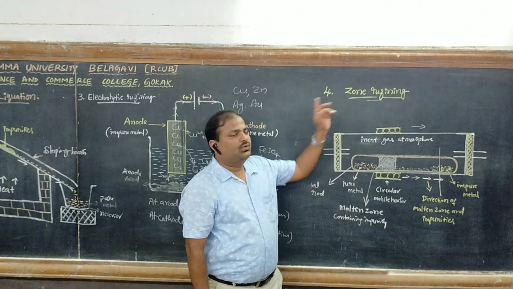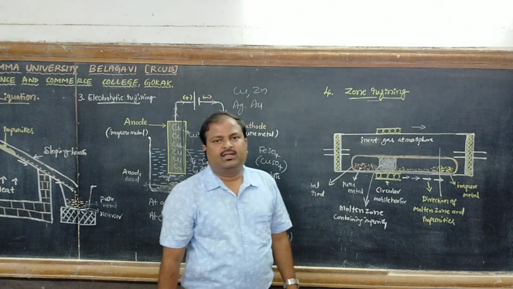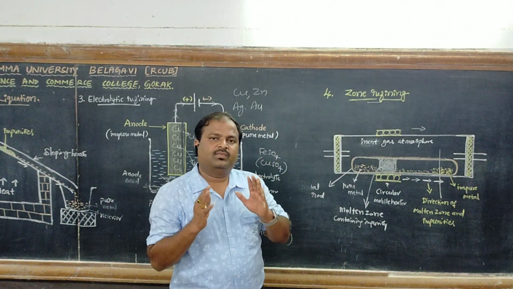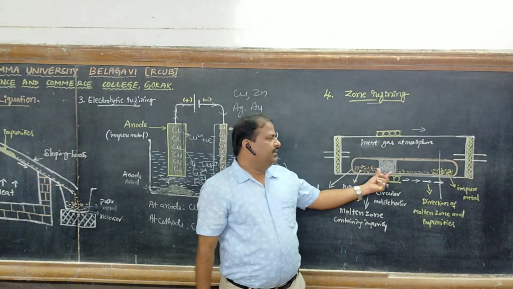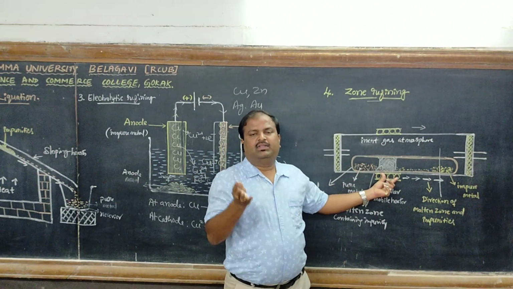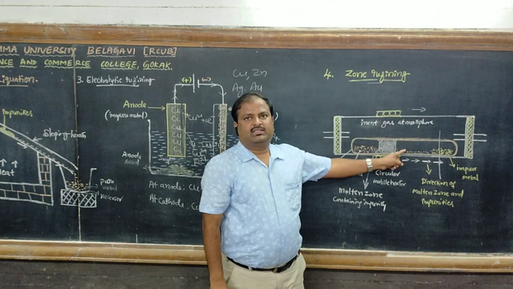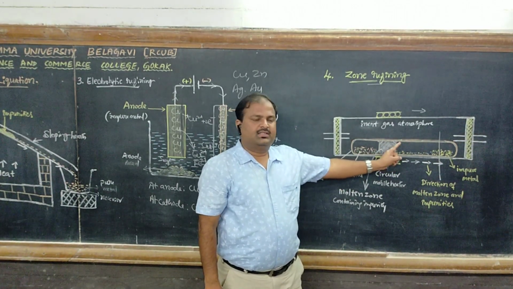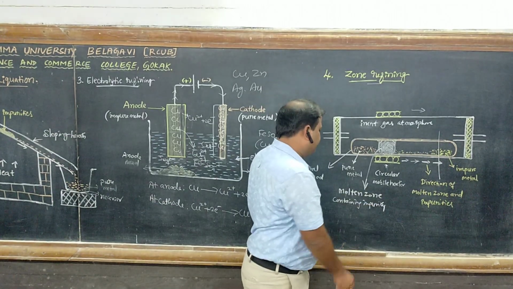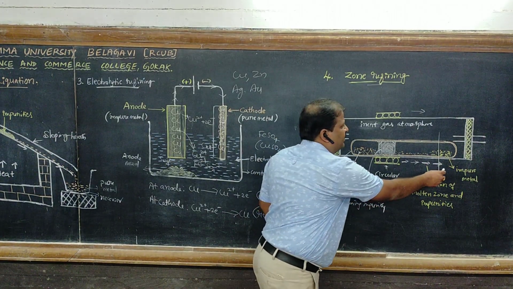This is zone refining. Zone refining depends on the impurities associated with the metal being more soluble in the molten state than in the solid state. In this way, we get a pure metal.